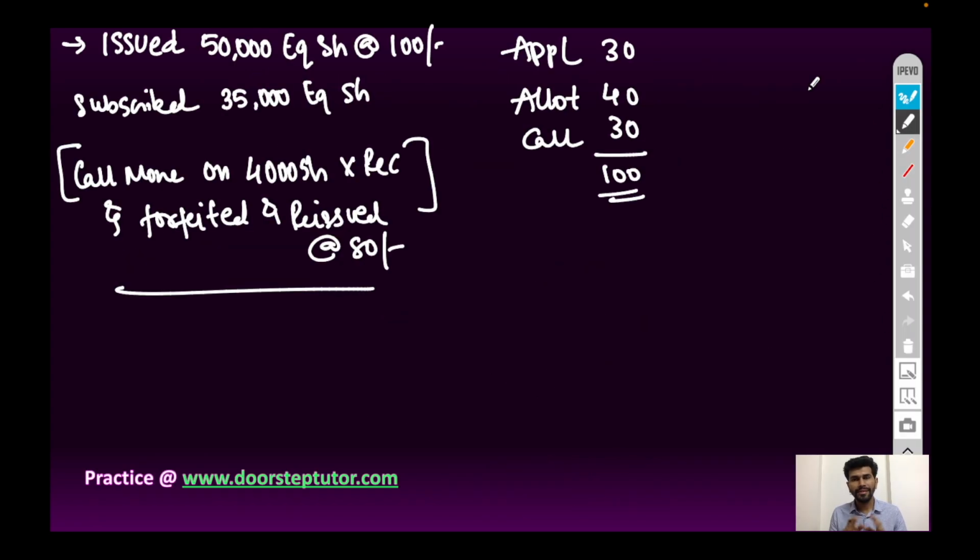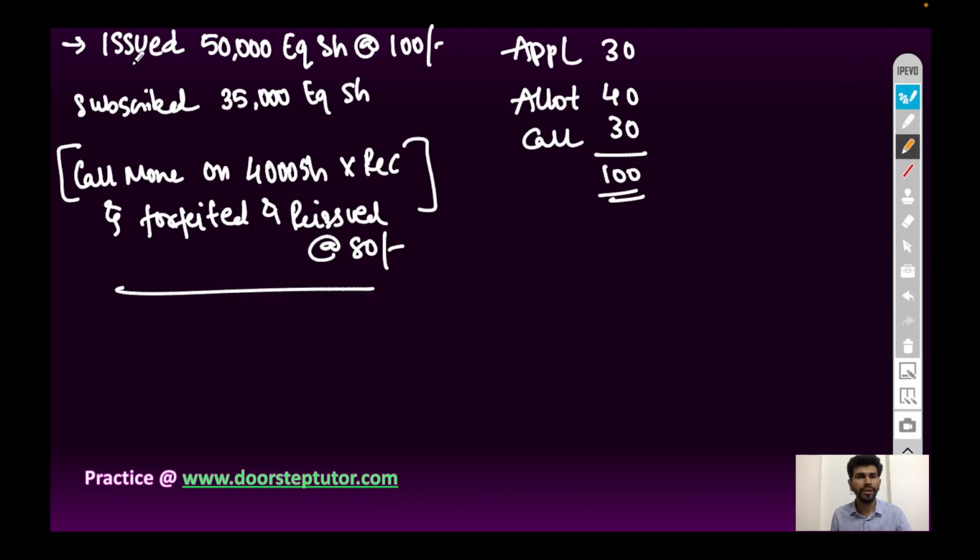Now let's discuss the overall journal entry of company's account in case of issue of shares. It includes the issue of share at par, the share is forfeited, and share is reissued. It means it covers issue of share, forfeiture of share, and reissue of forfeited shares.